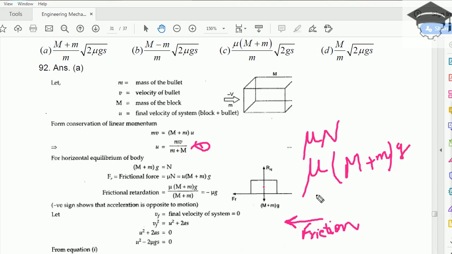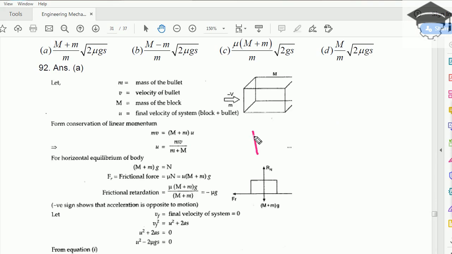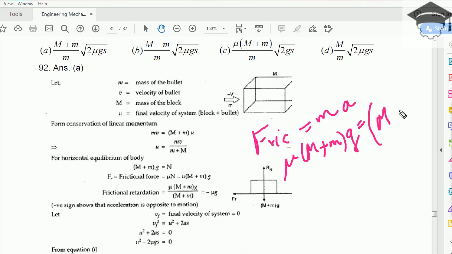And this friction force we can write by Newton's second law of motion, F is equal to ma, where a is the retardation, remember, because this frictional force is causing the block to retard. So we can write mu into M plus small m into g is equal to m, and now m will be capital M plus small m because we are talking of the entire system, into a.